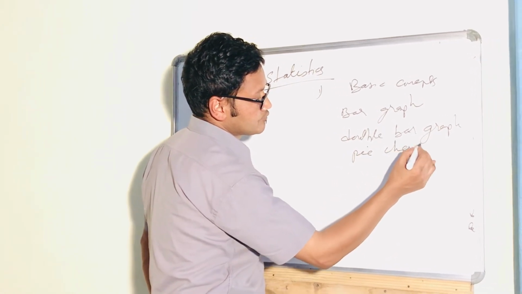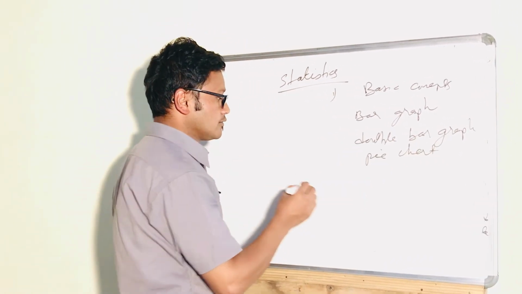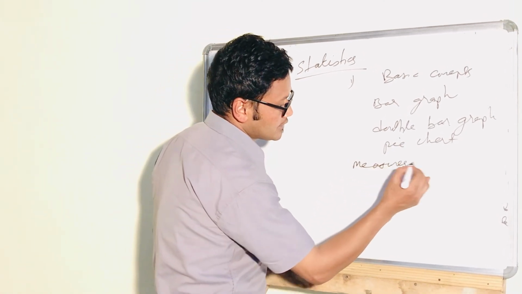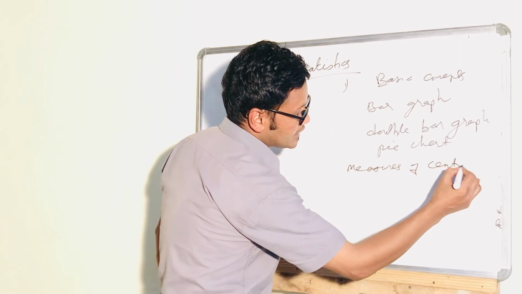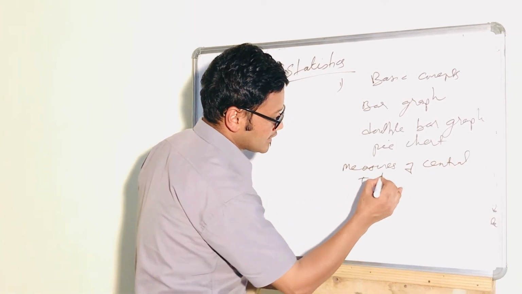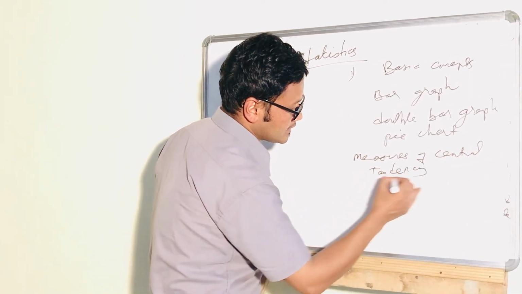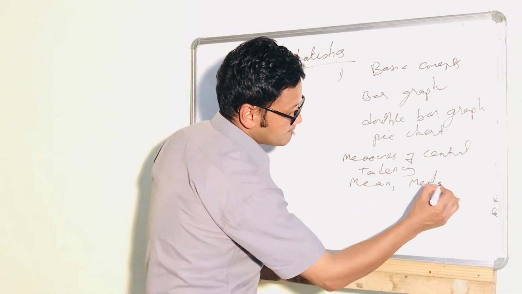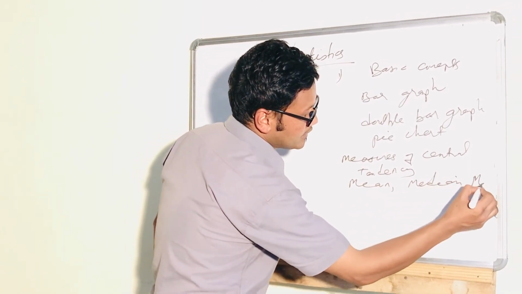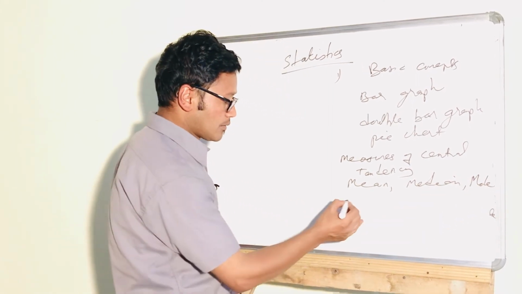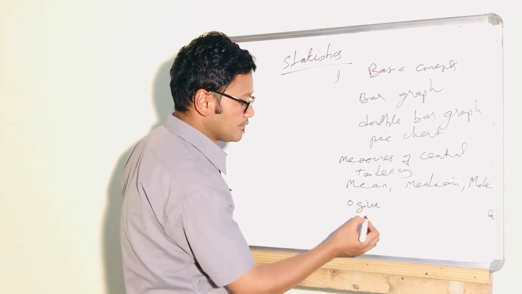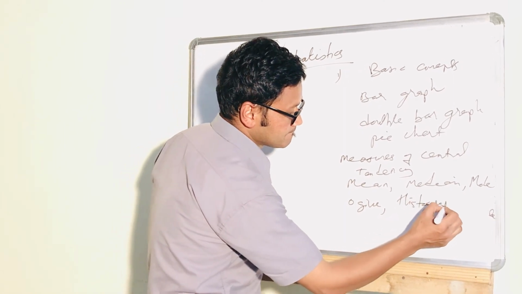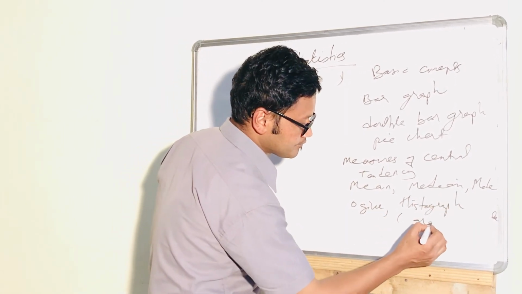Especially, we have to find the measures of central tendency like mean, median, mode. And we also have to find the ogive and histogram, and their graphs.